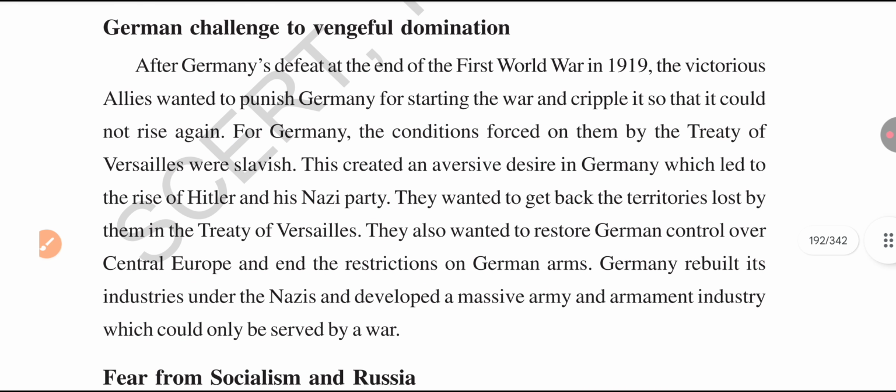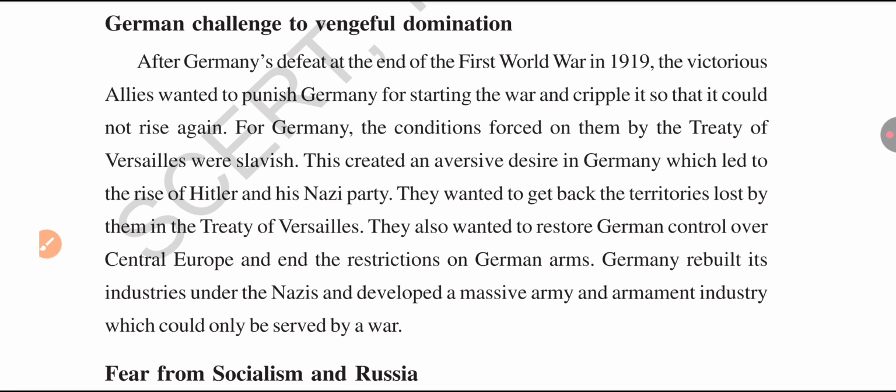And the next, third reason is Germany's challenge to vengeful domination. Vengeful means revenge.